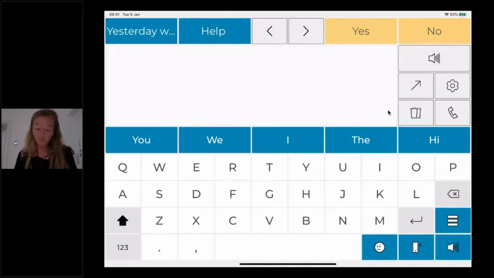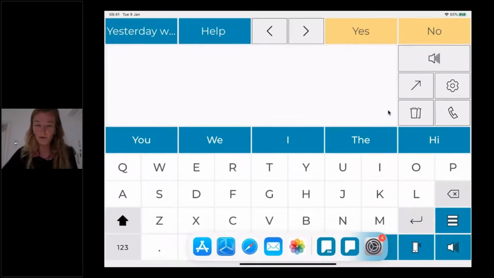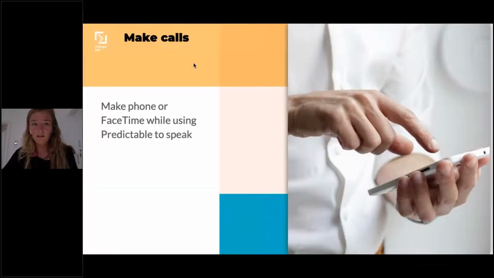Even if you receive a FaceTime call, you can just exit the FaceTime app, open your Predictable app, and use Predictable to speak. So by just typing your message and speaking it, your conversation partner will hear what you just said. So that's the make phone calls functionality.